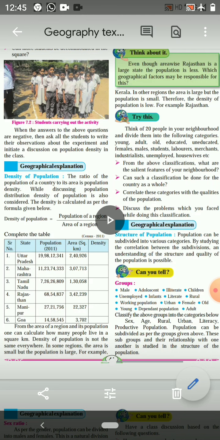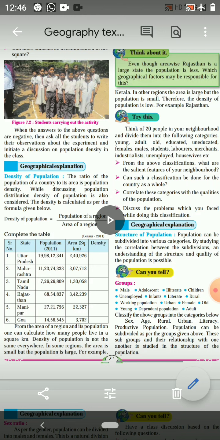Now children, when we are talking about Rajasthan, the desert cover in Rajasthan makes it sparsely populated, and the same in the case of Himachal Pradesh, the undulating land or the mountainous region of Himachal Pradesh makes the population comparatively less in that particular region.